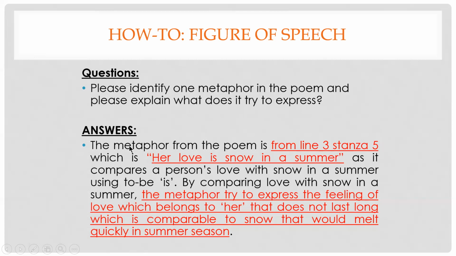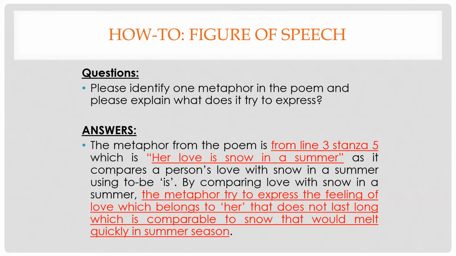So the fourth step is to explain why you think that part of the poem is that particular figure of speech. And then the last part of the analysis is to explain what the figure of speech is trying to express.